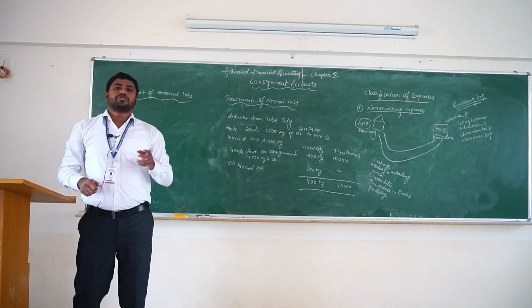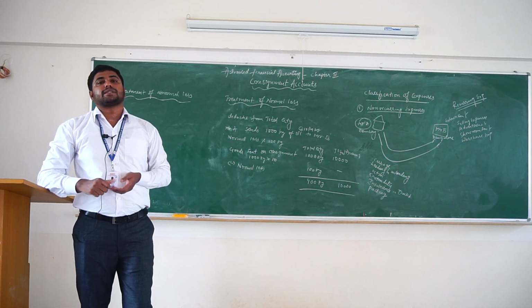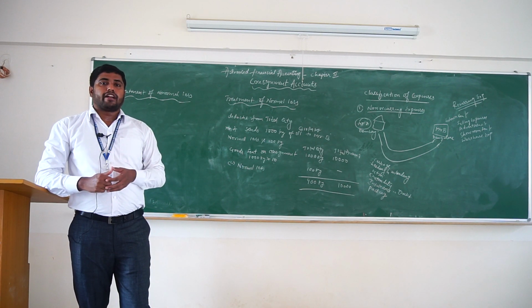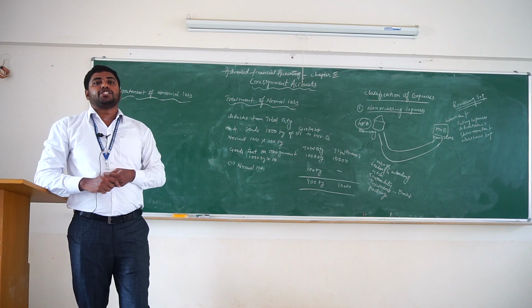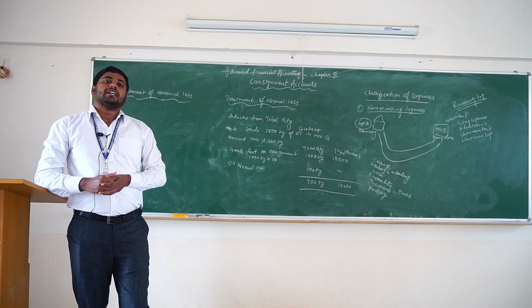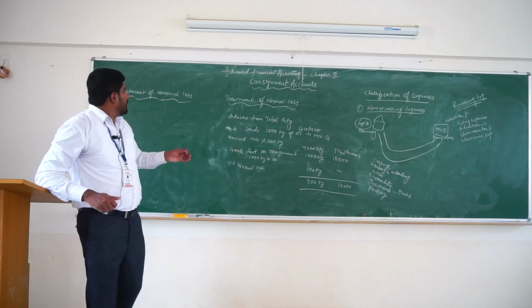Abnormal loss means when goods were damaged because of unexpected or unnatural reasons, like goods damaged by fire, or by theft, or in an earthquake. These are the reasons for abnormal loss.